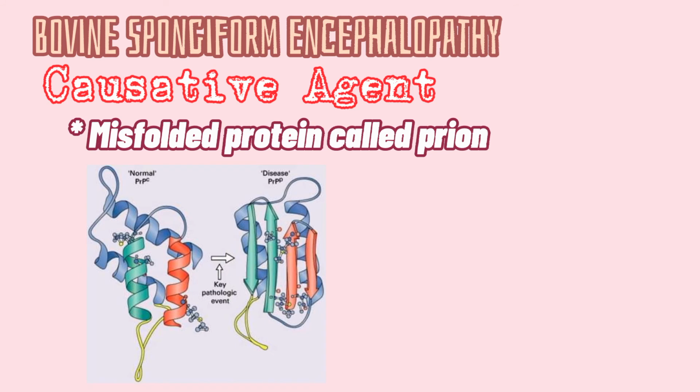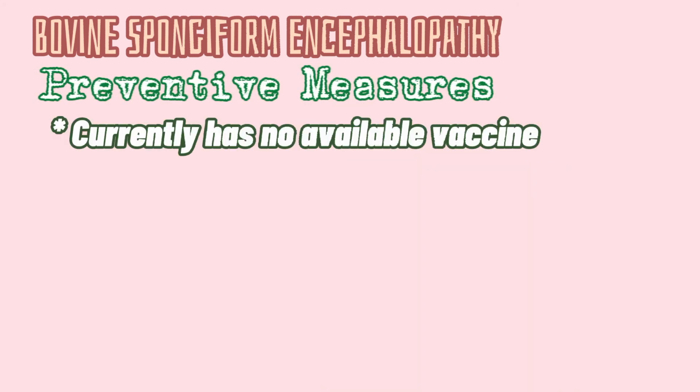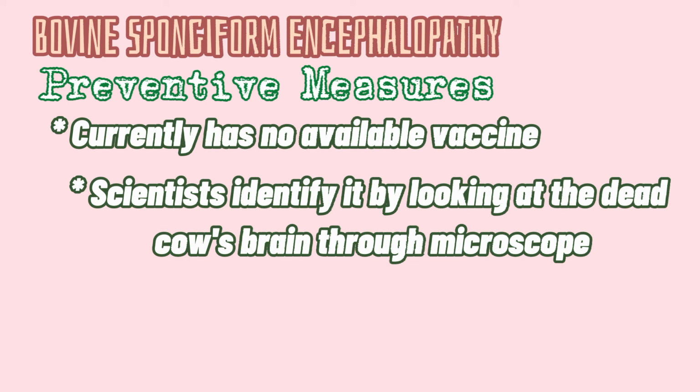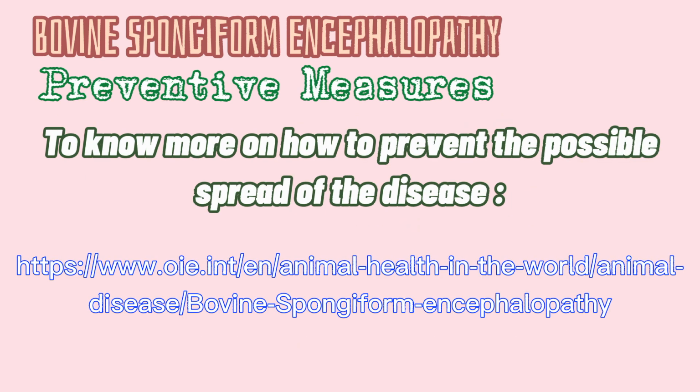It is a slow progressing disease where it attacks the brain of the cattle and would cause a change on the physical behavior. BSE currently has no available vaccine to prevent it. There is also no reliable way to test if a live cow has BSE. Scientists identify it by looking at the dead cow's brain by using a microscope. Instead of preventing the cows from having the disease, the government prevents meat from infected cows from reaching the markets. To know more on how to prevent the possible spread of the disease, check out the link.